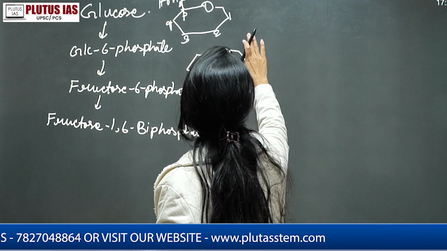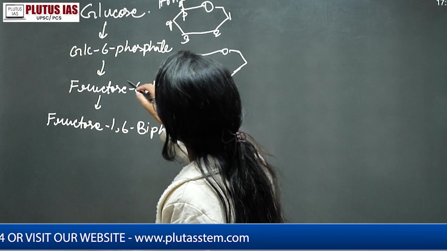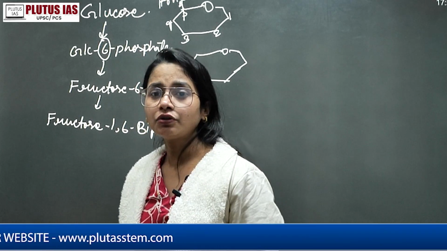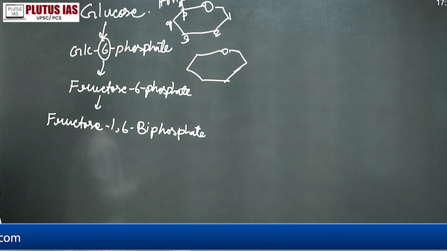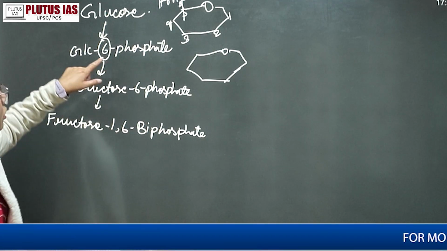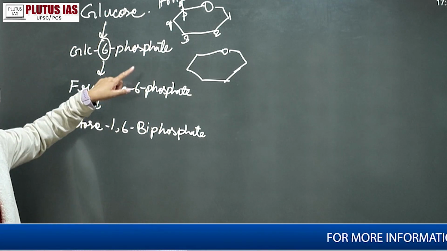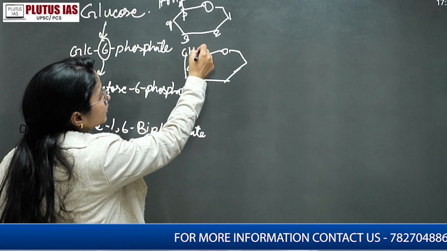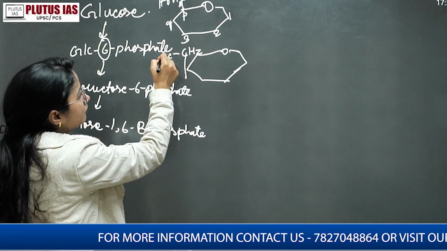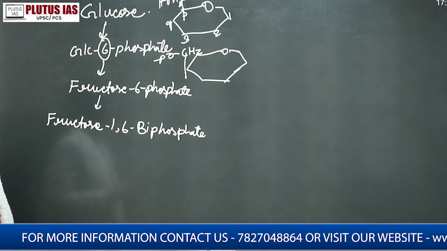So where the phosphate molecule is adding, we are writing glucose 6 phosphate. You do not need to confuse it, either it is coming in the objective manner or the subjective manner for any examination. Here it is already saying its position of the phosphate molecule, that is your glucose 6 phosphate. Where there was an OH group, there we are adding the phosphate.